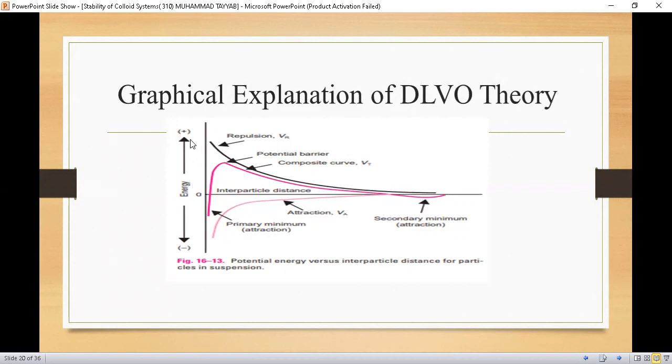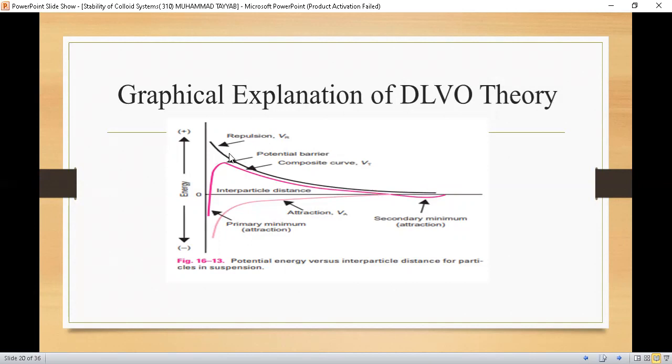From the positive axis, we represent the repulsive forces, and you can see that the graph towards repulsive forces increases. This is the first line for similar charges. If similar charges are brought close together, there will be strong repulsive forces, represented by this black line, which is also called repulsion or VR.